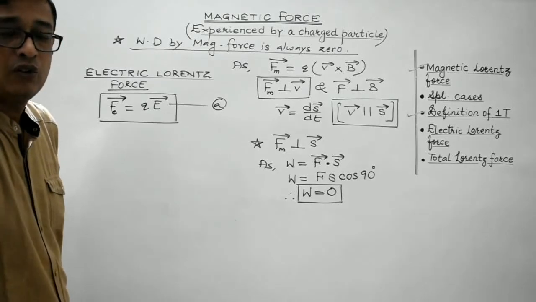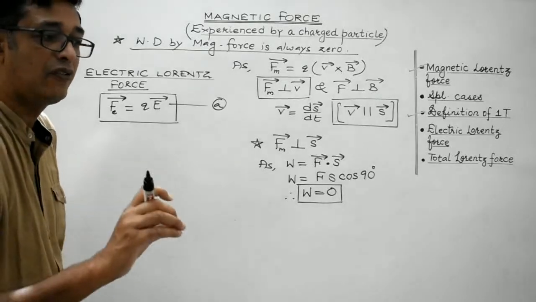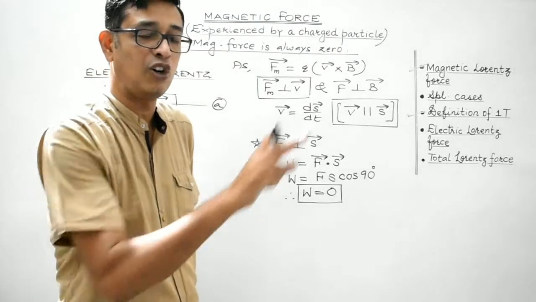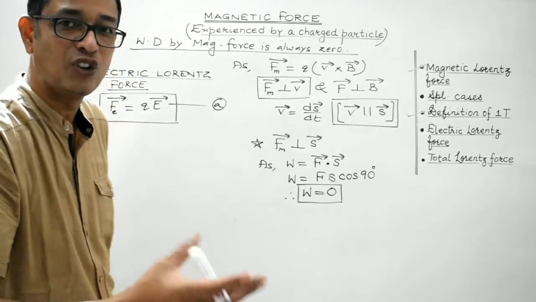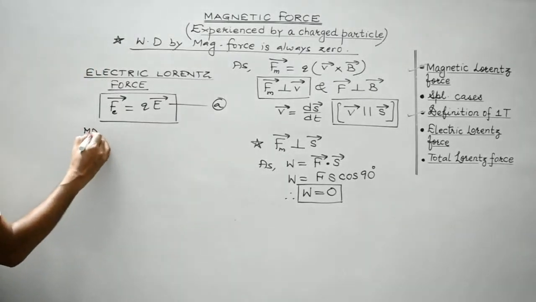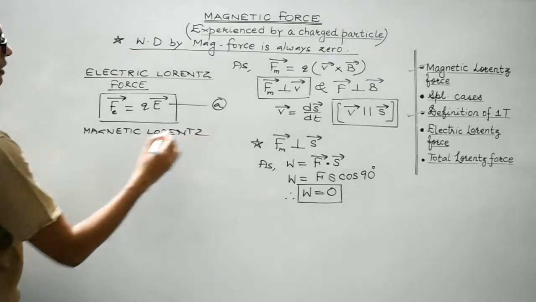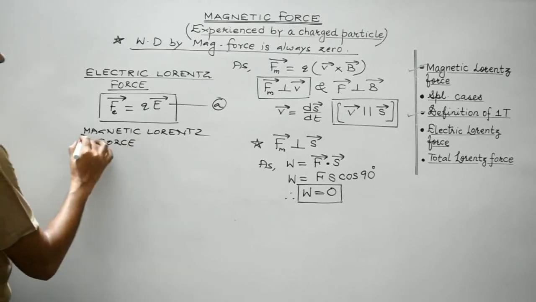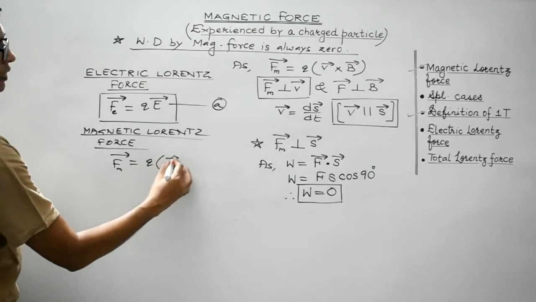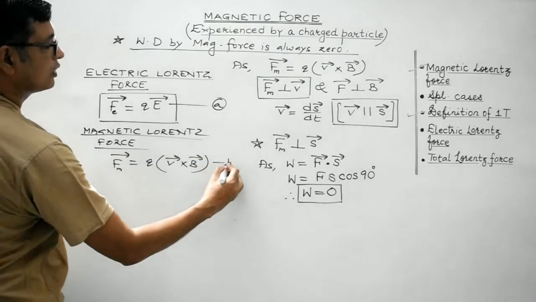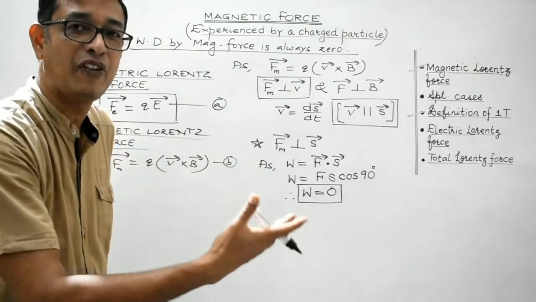Now, just now we have discussed, if the charged particle is in motion and under the influence of a magnetic field and is moving in any direction other than along or opposite to the direction of the magnetic field, then it experiences the magnetic Lorentz force. The magnetic Lorentz force is given by Fm vector equals q v vector cross B vector. Put this as B.